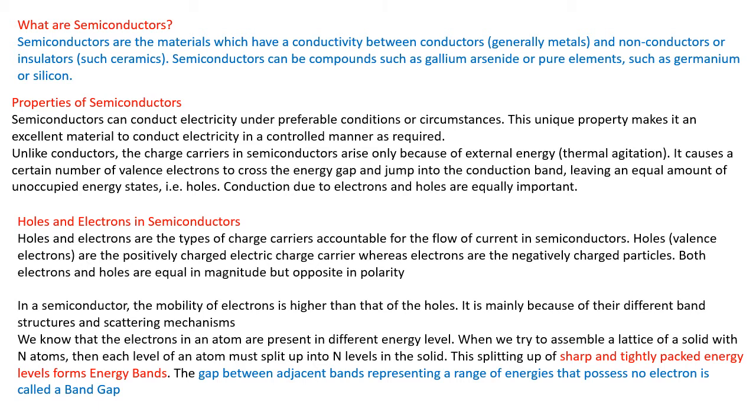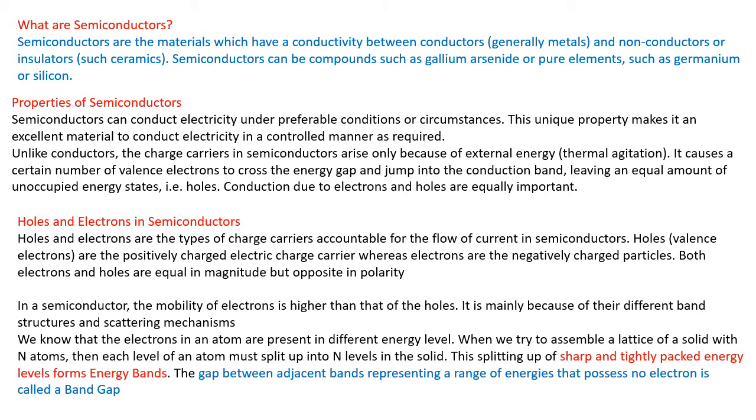Unlike conductors, the charge carriers in the semiconductor arise only because of external energy, that is, thermal agitation. It causes a certain number of valence electrons to cross the energy gap and jump into the conduction band. While an electron leaves the valence band and jumps into the conduction band, the empty space is filled with an equal amount of unoccupied energy states called holes, or simply positive charge carriers within the material.